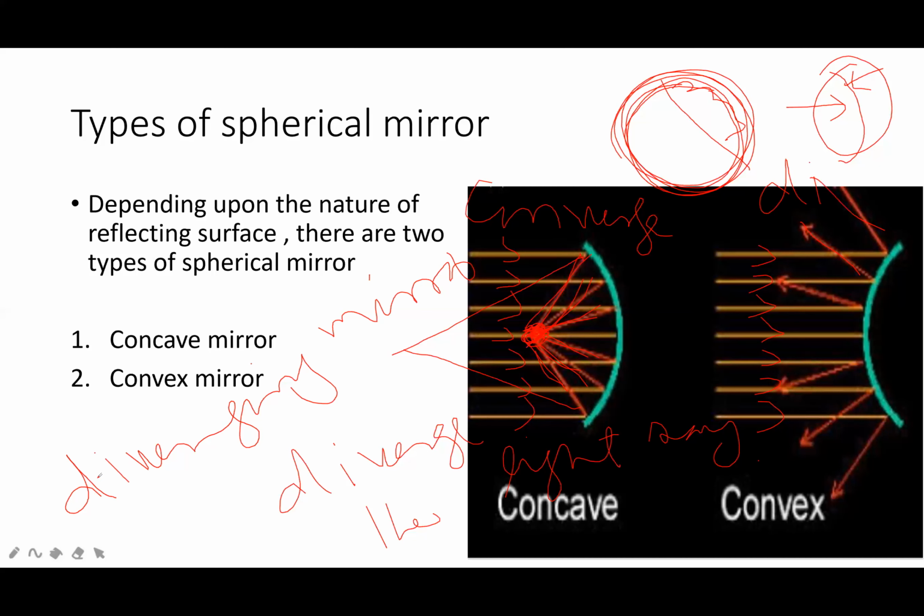Convex is a diverging mirror. Concave is a converging mirror. So if a spherical mirror diverges the parallel beam of light, it is called a convex mirror. If it converges the light rays, it is called a concave mirror.